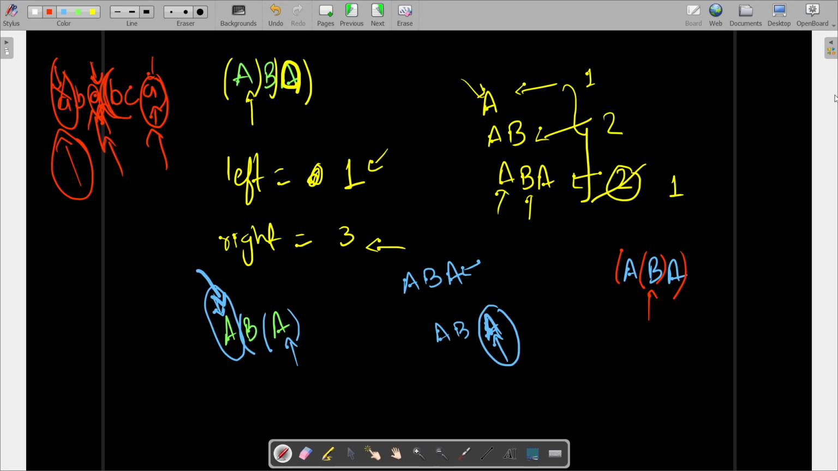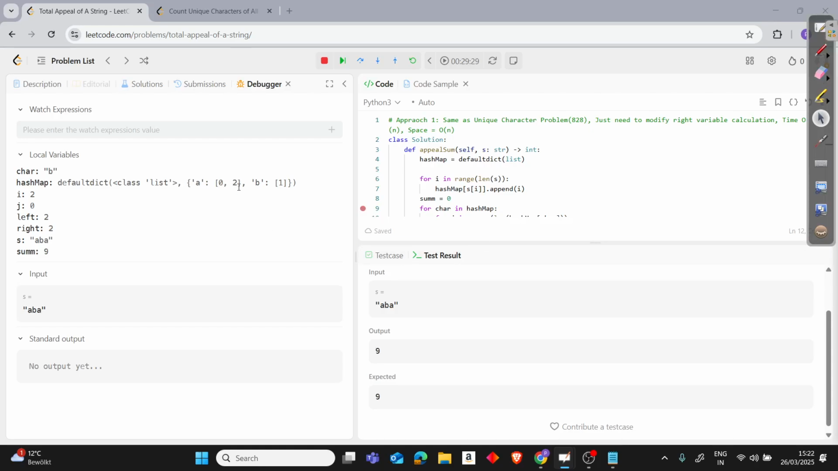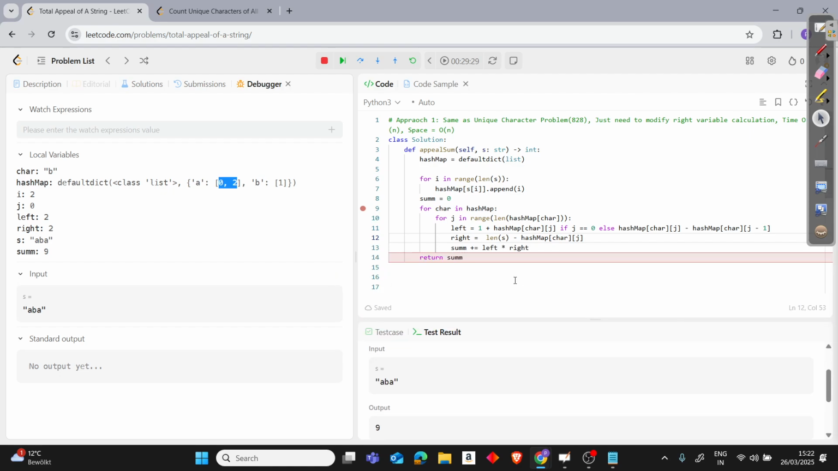So we can avoid iterating over all the occurrences. Even though it will still be O of n in the worst case, we can save some comparisons or iterations at least. And how will we save that? Let's see. As I said, we just need to track the last occurrence, whatever the last occurrence was.